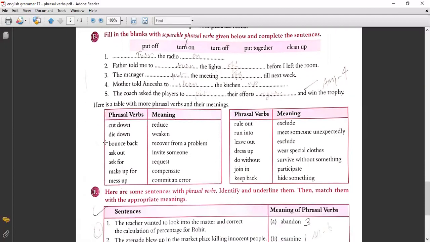Now here is a table with more phrasal verbs and their meanings. Phrasal verbs: cut down, meaning reduce; die down, weaken; bounce back, recover from a problem; ask out, invite someone; ask for, request; make up for, compensate; mess up, commit an error; rule out, exclude; run into, meet someone unexpectedly; leave out, exclude; dress up, wear special clothes; do without, survive without something; join in, participate; keep back, hide something.